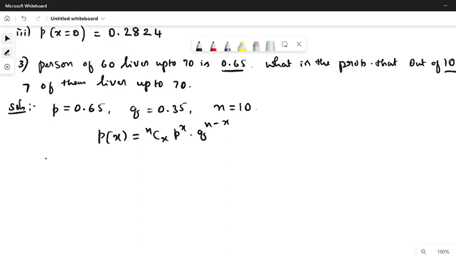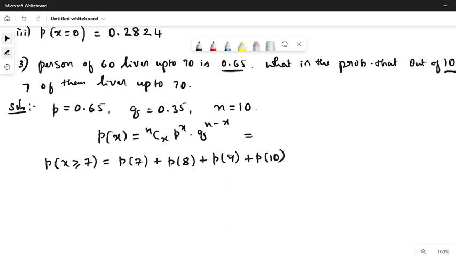Now here we need to determine p of at least 7, so that is x greater than or equal to 7, right? It will be p of 7 plus p of 8 plus p of 9 plus p of 10.